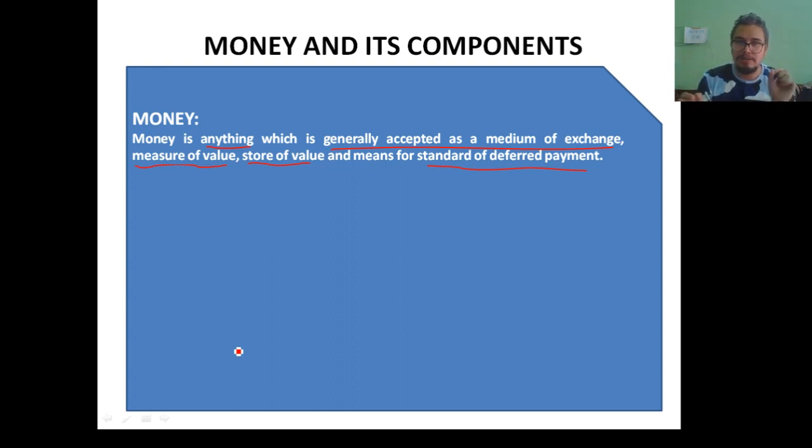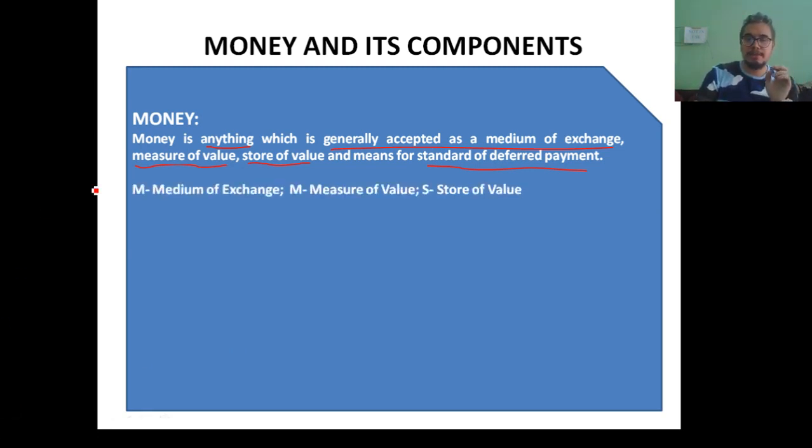What does that abbreviation stand for? First M means medium of exchange, second M means measure of value, first S is store of value, and second S is standard of deferred payment.